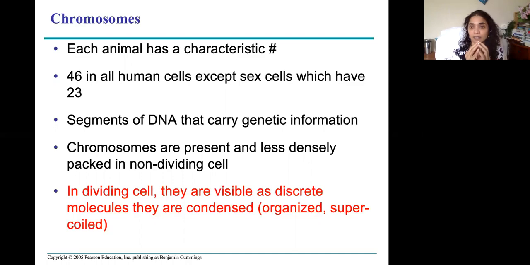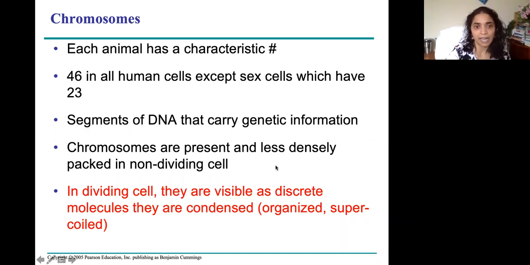Guess what? Even if it is a big tree, pine tree or mango tree, or a tall human or short human or big whale or small fish, we all started our life with one cell called zygote. Can you see a cell? We can't see a cell. Even that blue large whale started its life with one cell which is invisible. Can you imagine? But they don't have 46 chromosomes. They have a different number of chromosomes. This is particular to only human cells.